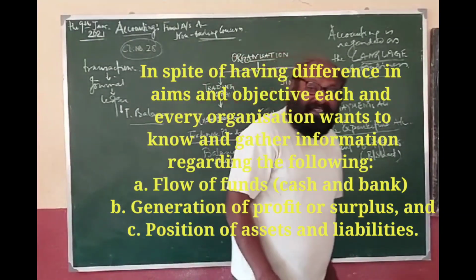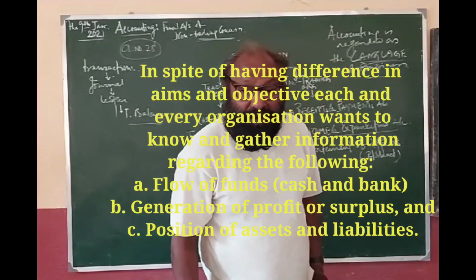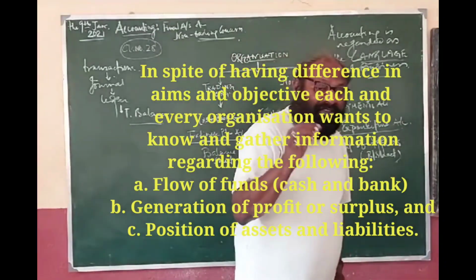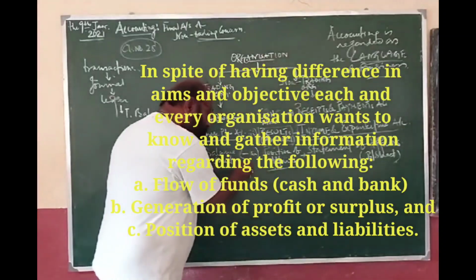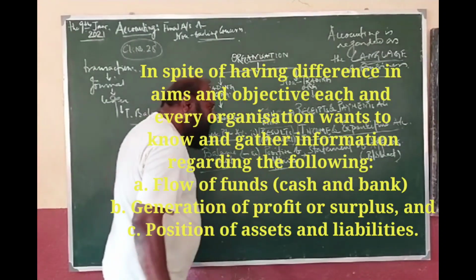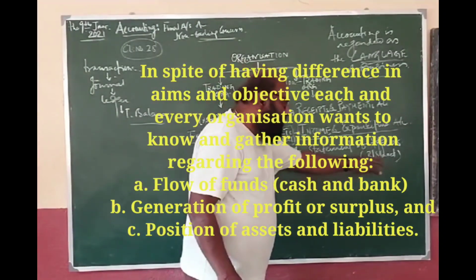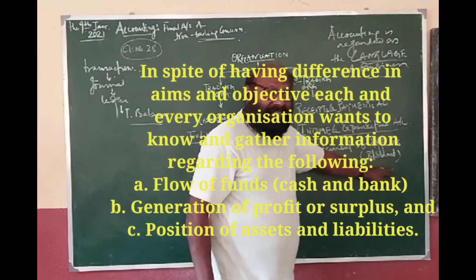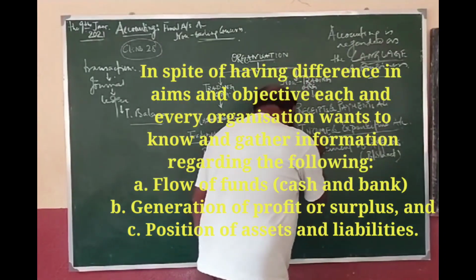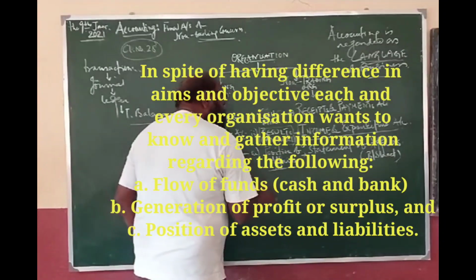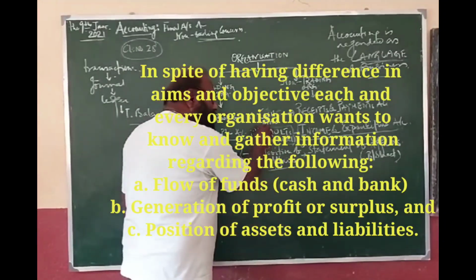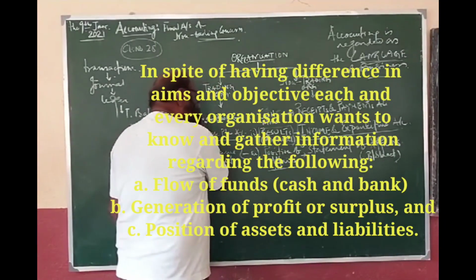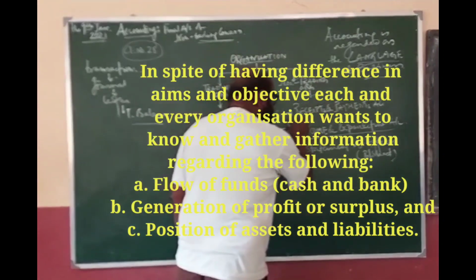Affairs means our assets, our liabilities. So each and every organization must prepare a statement of affairs. In case of a trading organization, it is regarded as the balance sheet. And in case of a non-trading organization, it is regarded as the statement of affairs, or it may be regarded as the balance sheet. So, at the same level. For results, they prepare trading and profit and loss account, and non-trading also prepare the income and expenditure account.